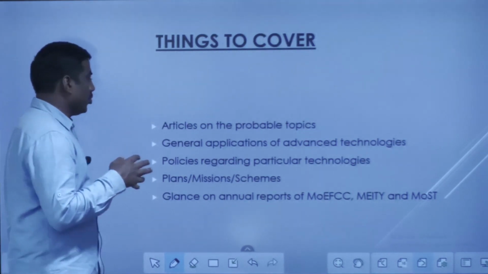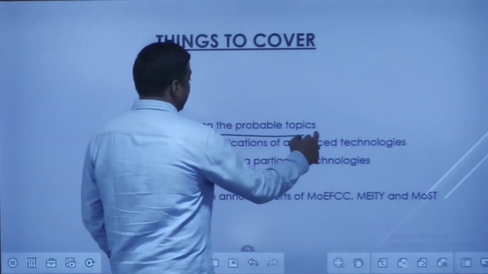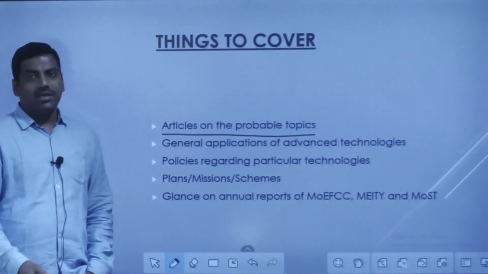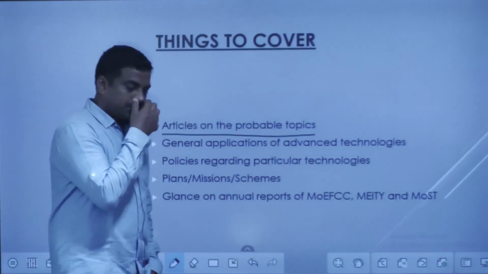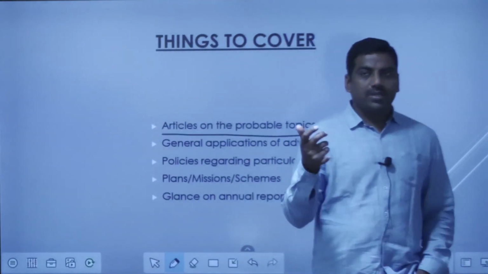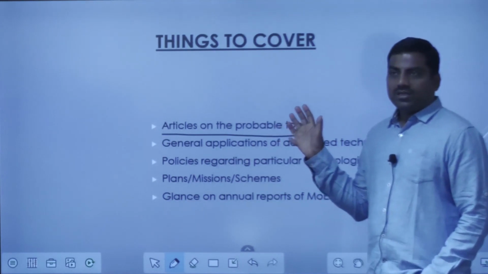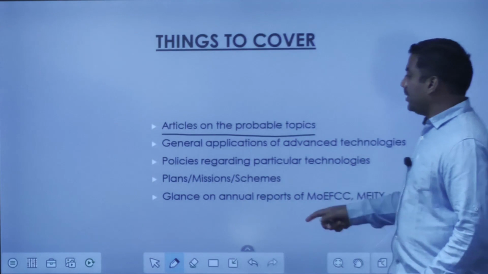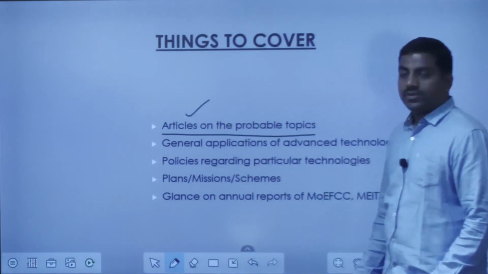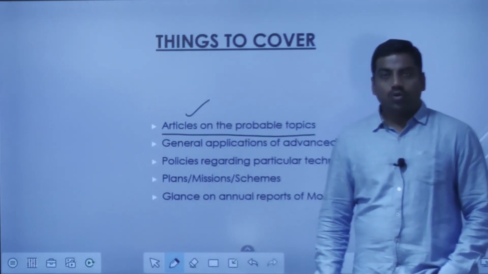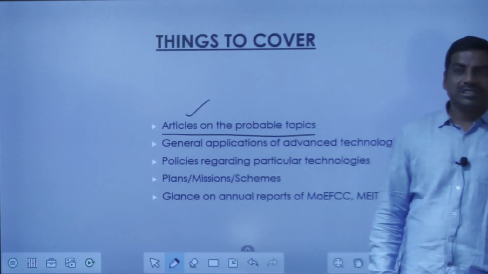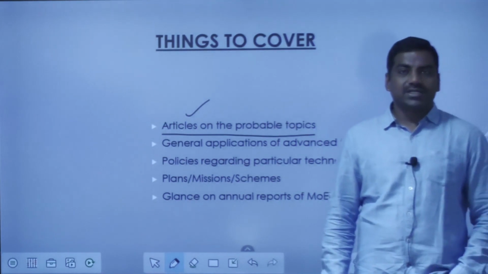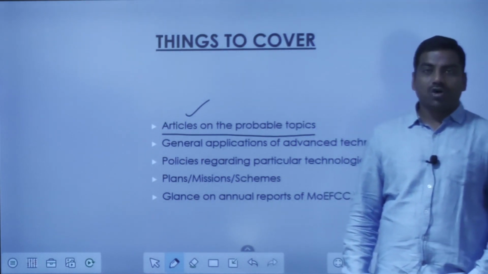So here, try to cover the articles on probable topics. I'll be giving you the probable topics, and I'll be supplying you the PPT of this presentation, and you go through those topics. Please go through the articles that I have mentioned. I have looked into the old question papers, I have sat with the last 3 years of current affairs, and I have used my discretion to pick up some topics for you.